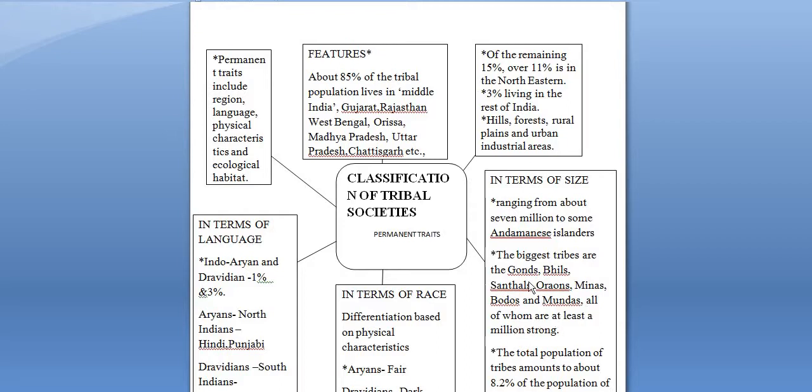All of these tribes, their population is nearly 1 million strong. That means these are the tribes which have a huge population in India.